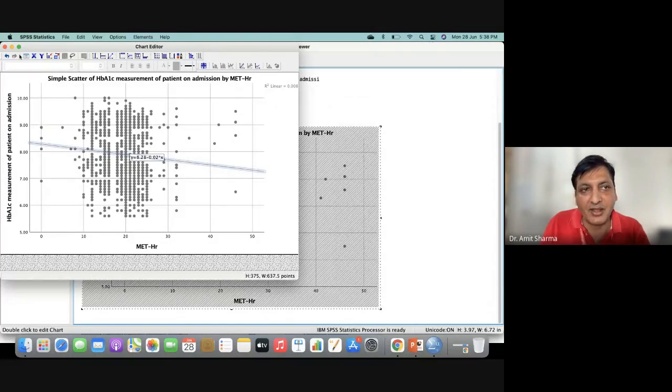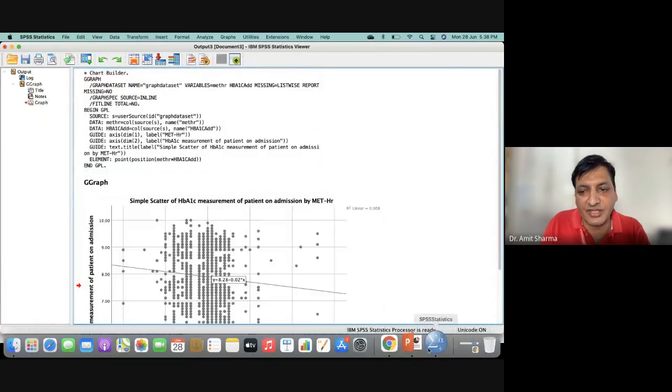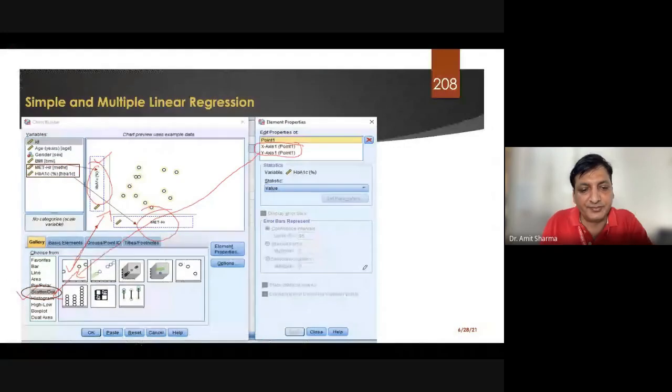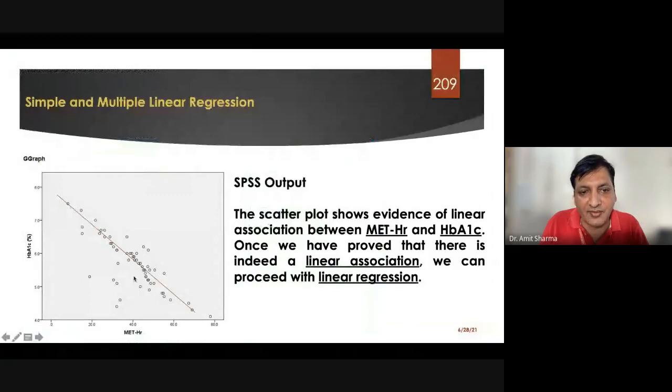That was as per my data, but as I have shown you in the presentation, if you run data set 2.5, you are going to get this graph. You can see that a very nice negative correlation has been drawn. And how to write the results of this particular graph: you can write, the scatter plot, this is the name of the graph which I have taken from SPSS, shows evidence of linear association between MET-HR and HbA1c.